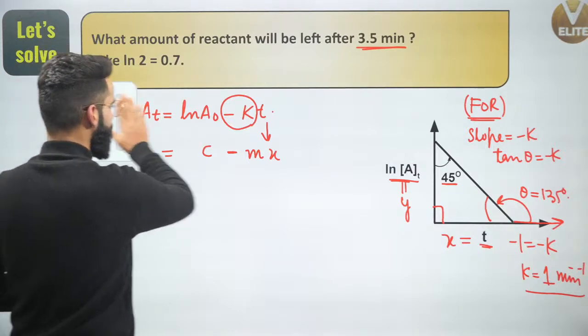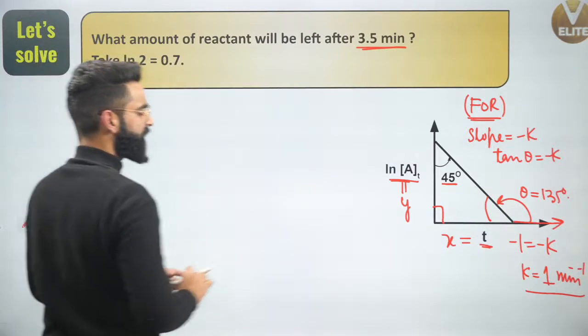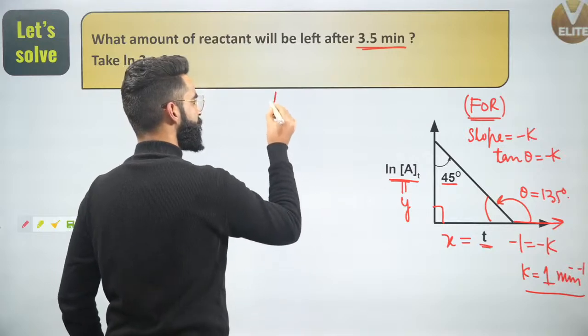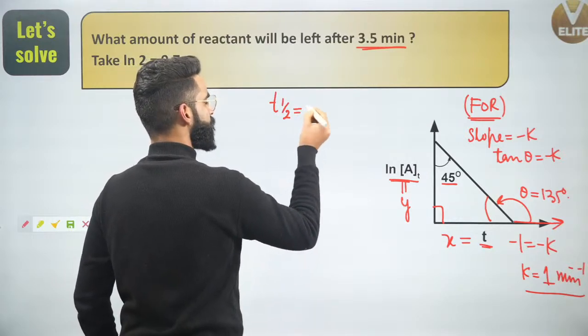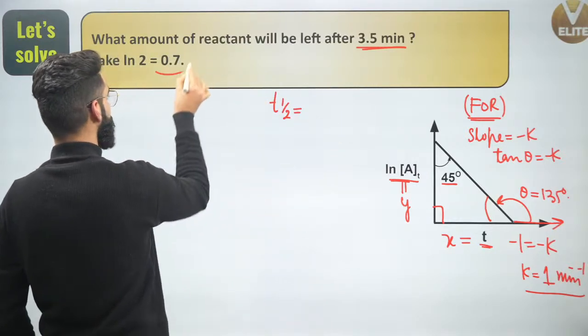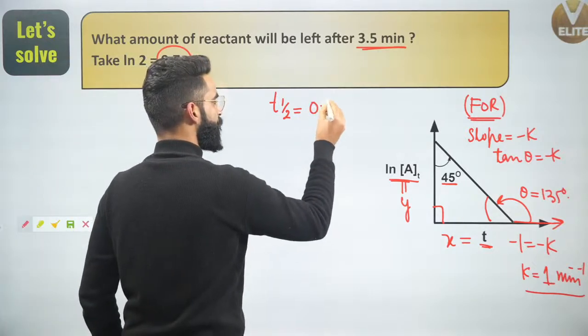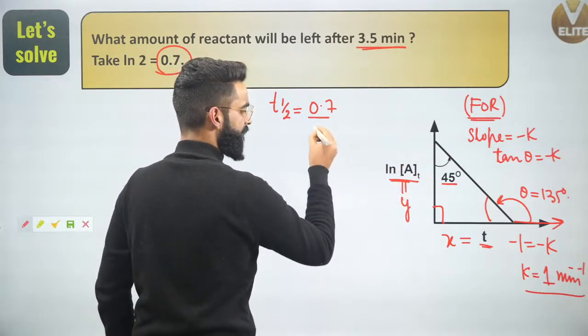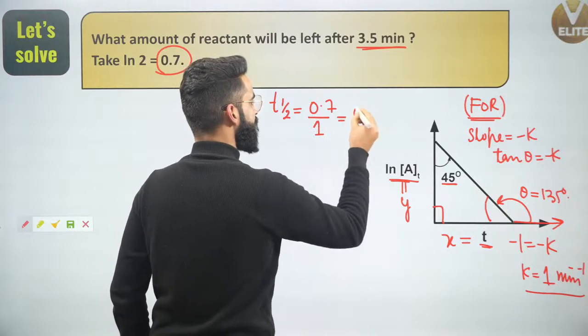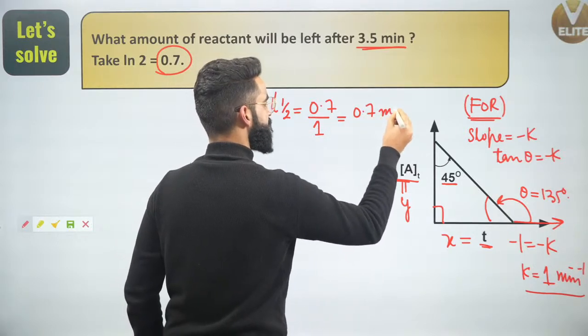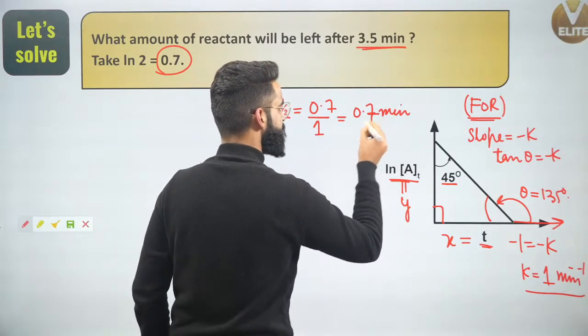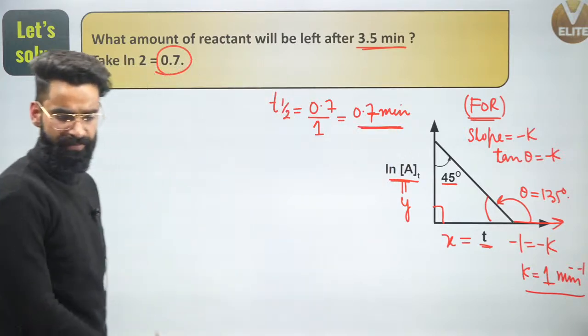Now guys, after getting the value of k, I'm going to calculate the half-life of this first order reaction. As you all must be knowing, t half is equal to ln 2 divided by k. Take the ln 2 value as 0.7. The k value I got is simply 1. So I got the half-life of the first order reaction as 0.7 minutes right here.